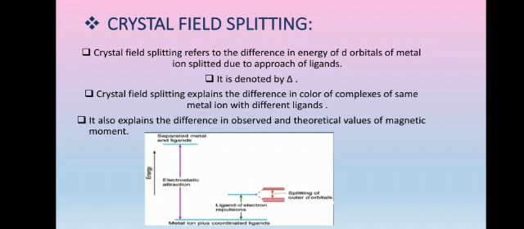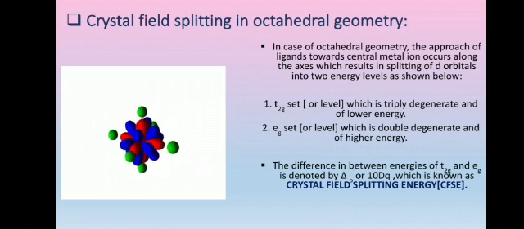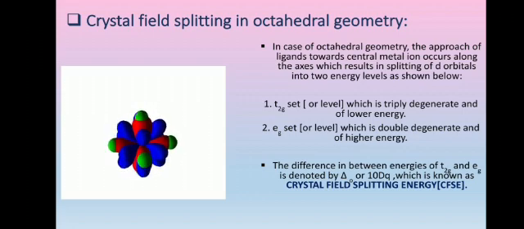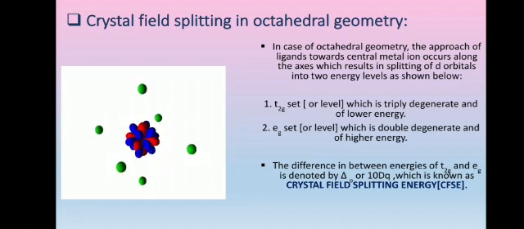In our consideration, we are going to study two types of geometries, octahedral and tetrahedral. So let us see the crystal field splitting in octahedral geometry. In case of octahedral geometry, the approach of ligand towards central metal ion occurs along the axis. Due to this, the axial orbitals are affected the most and they attain a high energy state, whereas the non-axial ones occupy the low energy state, and the splitting occurs as shown here.